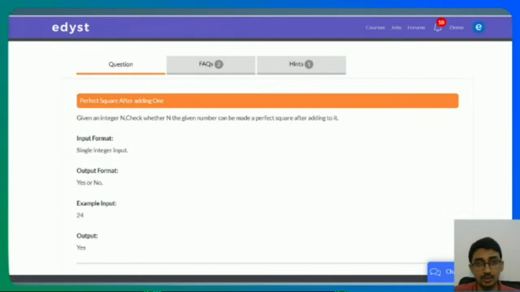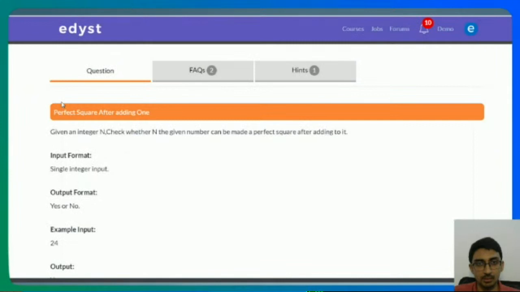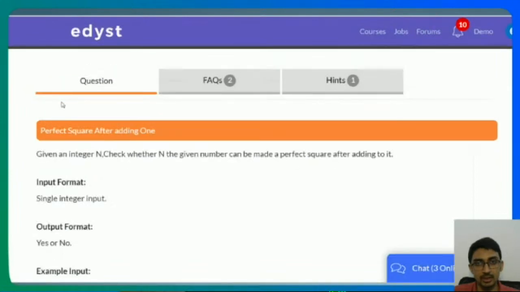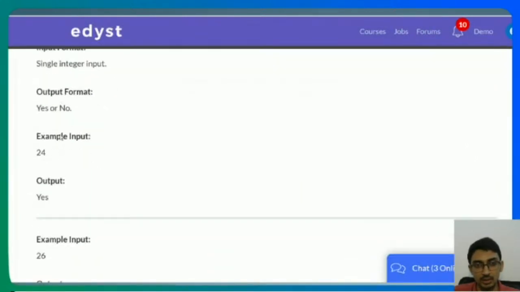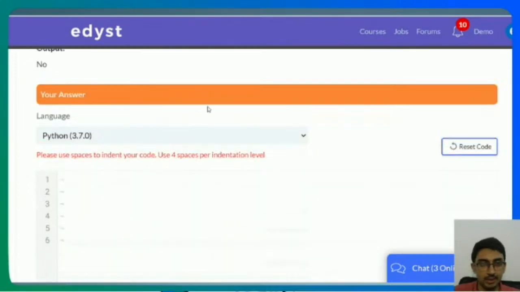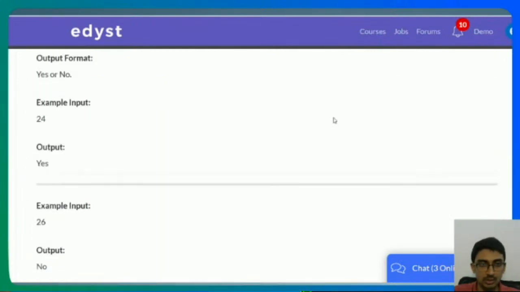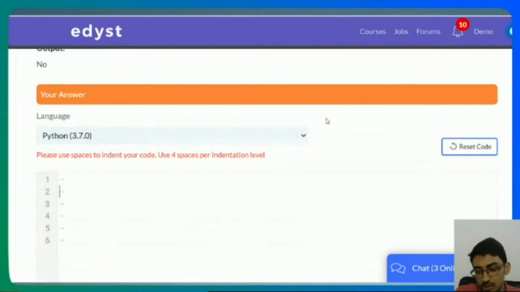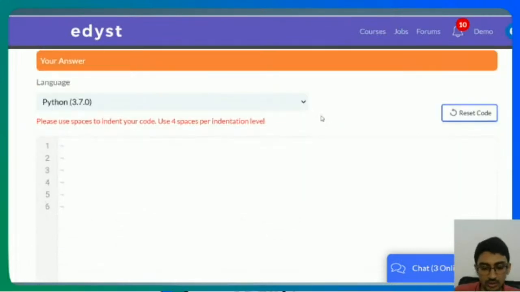Here we go. So the question is given as follows. Given an integer n, check whether the given number n can be made a perfect square after adding 1 to it. So if I add 1 to this number, can it become a perfect square or not? Right. In Python, this is kind of easy to figure out, right? It's simple to figure out, but in other languages it may not be. So I'll tell you here.